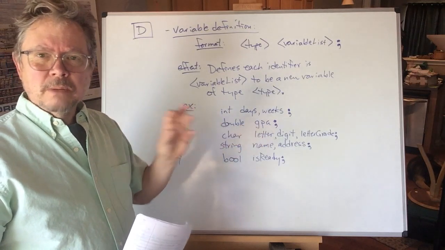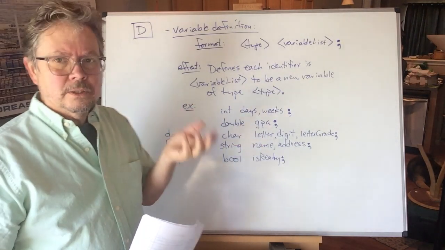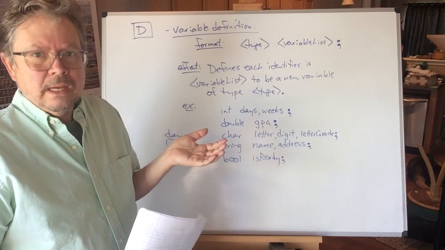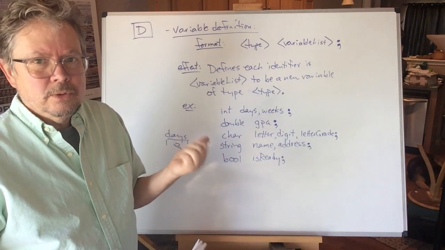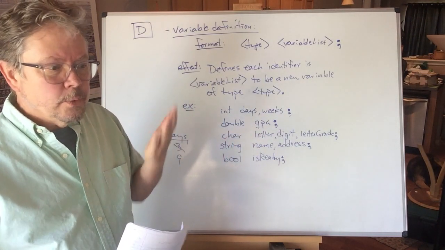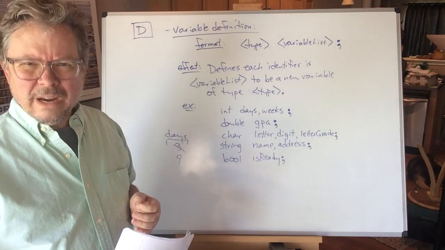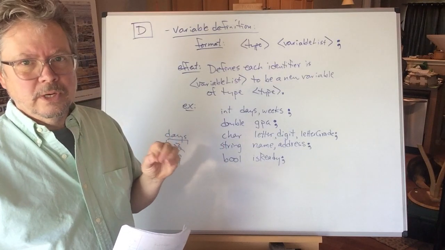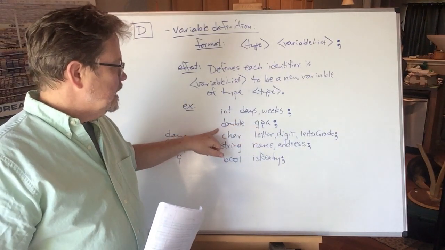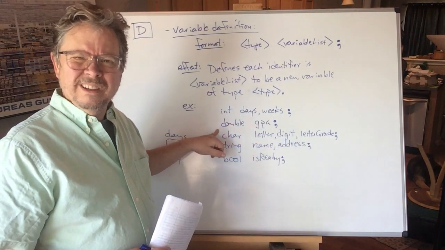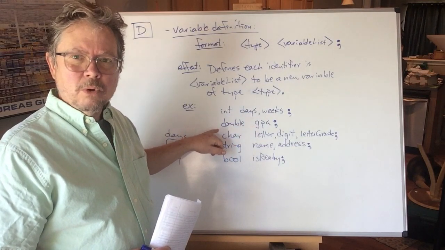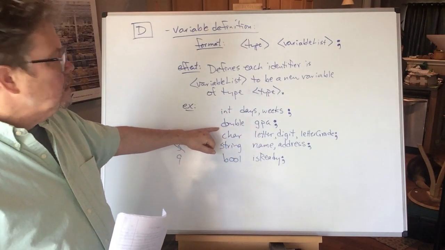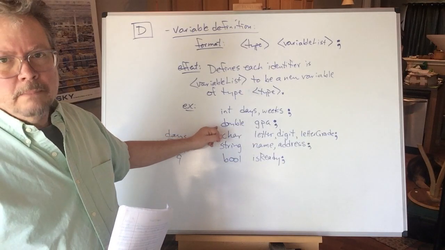Normally, you want something that's a less blunt tool than a whole number for your GPA. It'd be great if you had a 4.0, but maybe you don't. If you have a 3.85, you probably don't want that rounded to 3, or truncated, not rounded, but truncated to 3. So GPA, double just means double precision. I don't know why they use that word, but hey, I wasn't around when they designed C++. Double means it's a number that can have a decimal point, positive or negative.